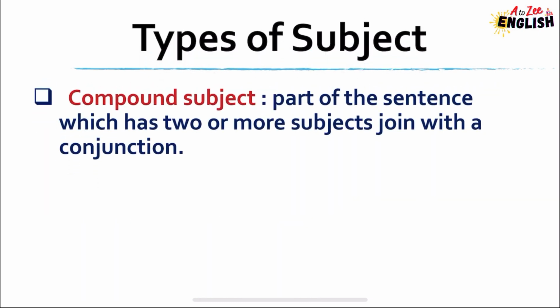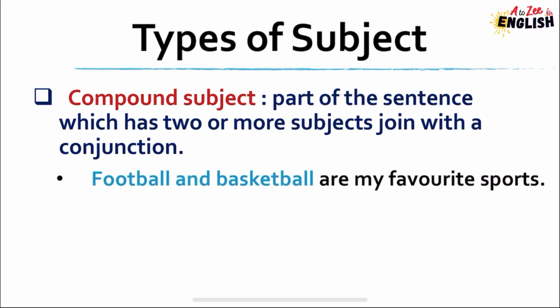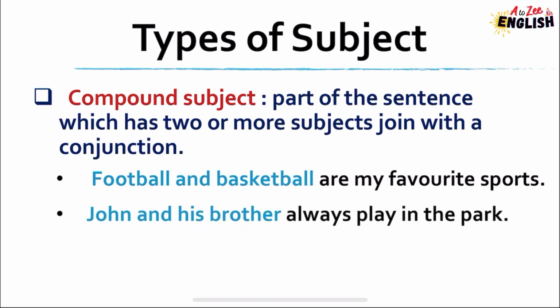The next type of subject is compound subject. It is a part of the sentence which has two or more subjects joined with a conjunction. Like, football and basketball are my favorite sports. Here, football is one subject, basketball is another subject, and it is joined by a conjunction to form a compound subject. Same in the case, John and his brother always play in the park. Here John and his brother is a compound subject.